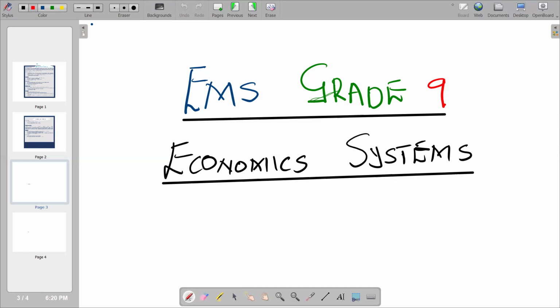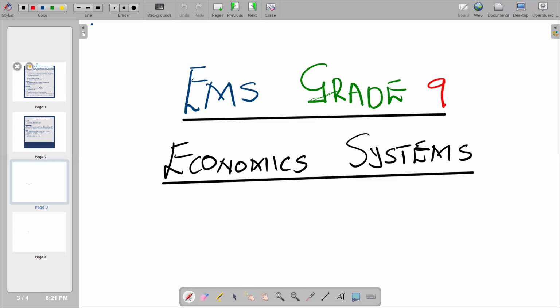The third economic system is the mixed economic system, which is a combination of the planned economic system and the market economic system. It is a more powerful economic system as it engages both systems, whereby the disadvantages of one are smoothed out by the other. So the most appropriate economic system is the mixed economic system, which is applied in the economy of the Republic of South Africa. So basically, that's what we have.